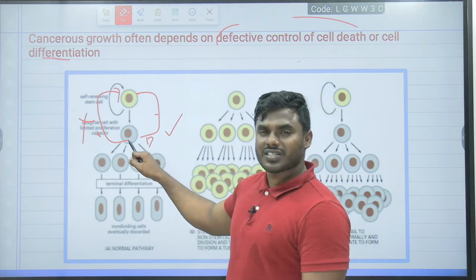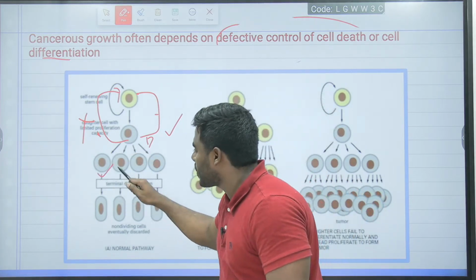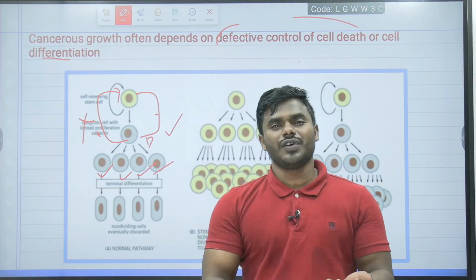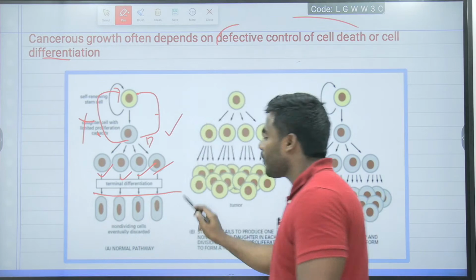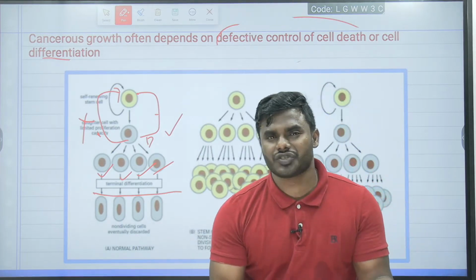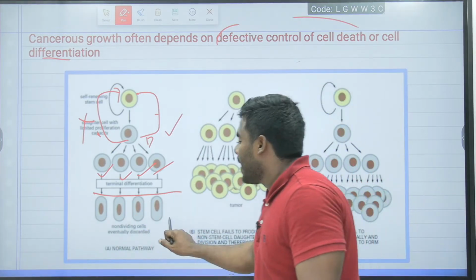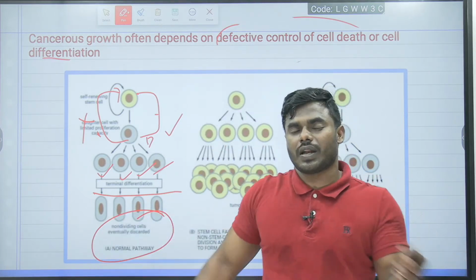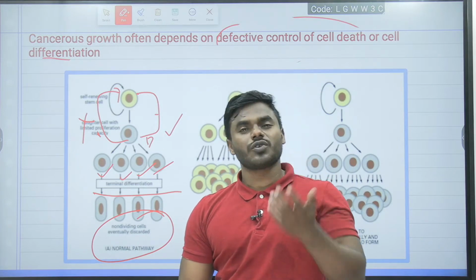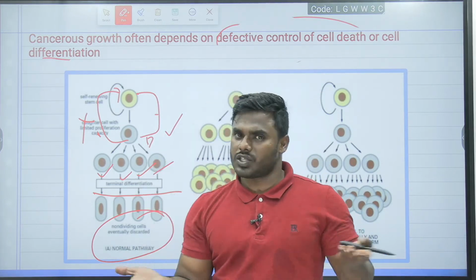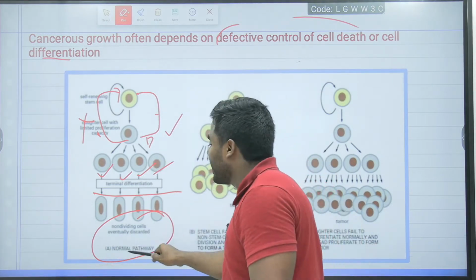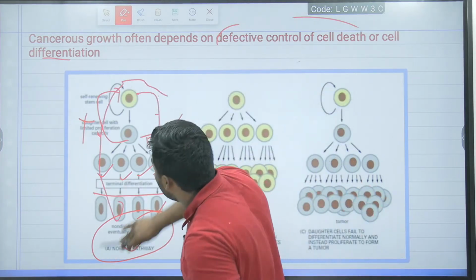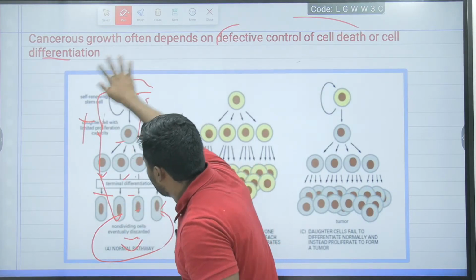Now what is the daughter cell doing? The daughter cell will undergo normal division. After normal division, it will undergo the process of normal differentiation. What is the point you have to remember? It is called the normal pattern because it is undergoing normal differentiation. After performing its function, obviously it will die. Hence what can we conclude? We can conclude it is absolutely normal. Very simple.